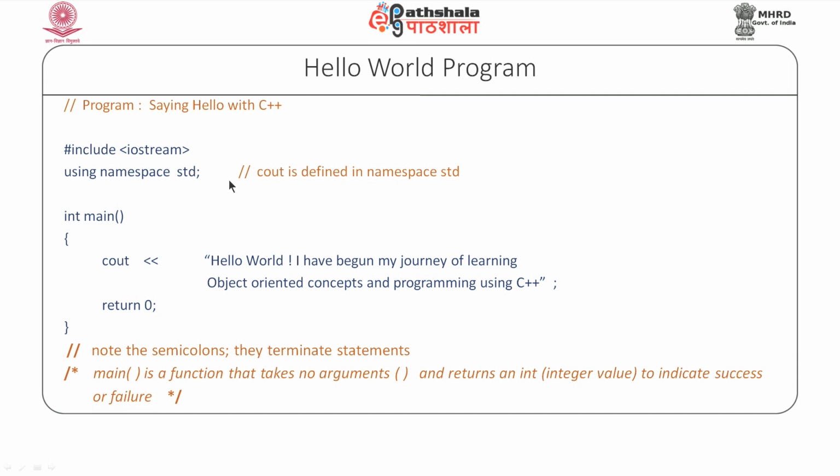Now, once we do it in the beginning, every time I use cout, I do not need to say std scope resolution operator cout, I can simply use it. Why? Because of this declaration, the compiler would know that the cout that I am using is the object which belongs to namespace std. So, that makes the code a little less cumbersome. There are many things which we need to understand regarding namespaces, but that we would understand in a later module when we discuss the namespace in detail.